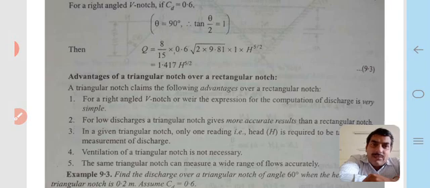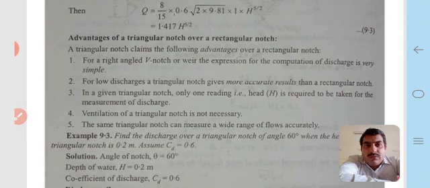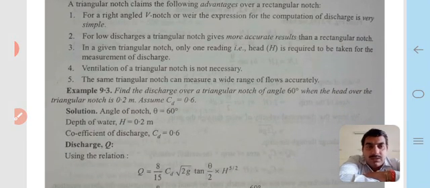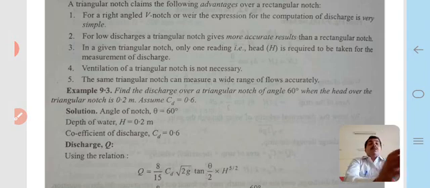Advantages of a triangular notch over a rectangular notch. A triangular notch claims the following advantages. For a right angle V notch or weir, the expression for the computation of discharge is very simple. For low discharge, a triangular notch gives more accurate results than a rectangular notch.